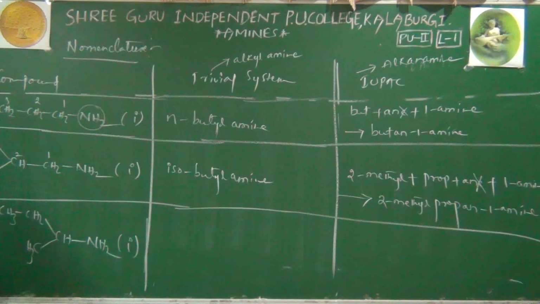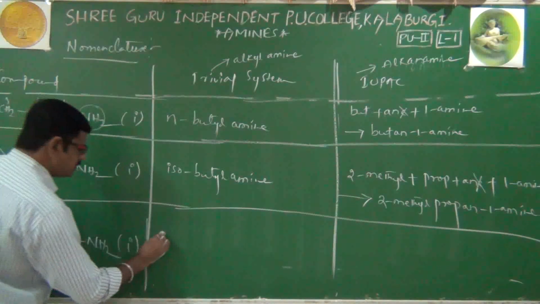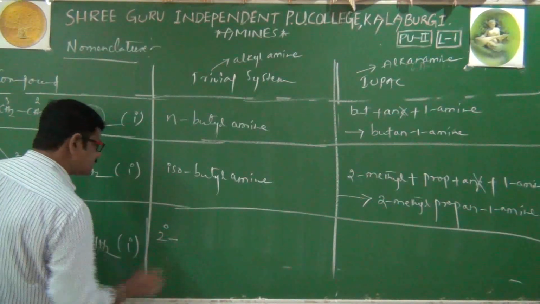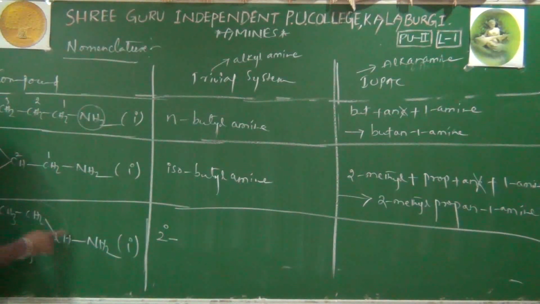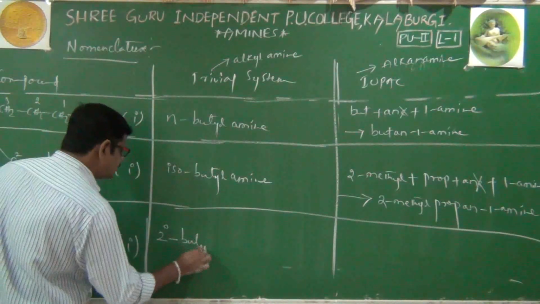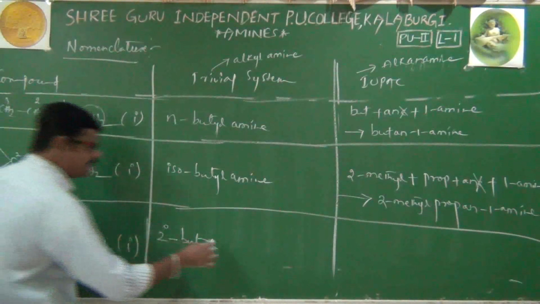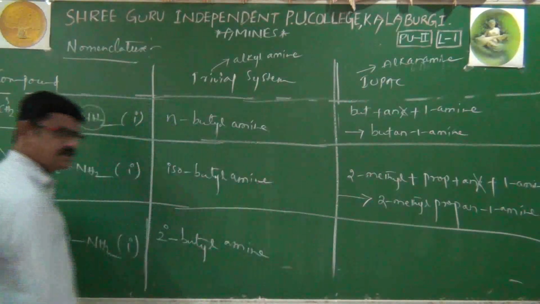The amine is primary, but the alkyl group is secondary. That's why its common name is like this. To this carbon, one carbon on this side and one carbon on this side, two carbons are attached. That's why this complete alkyl group is a secondary alkyl group. I'll repeat. To this carbon, two carbons are attached. That's why as far as the alkyl group is concerned, it is a secondary alkyl group, not the amine. The amine is absolutely a primary amine, no doubt. That's why its common name is secondary, and total 1, 2, 3, 4 carbons are there, butyl. Secondary butylamine is its common name. That's it. See the difference?